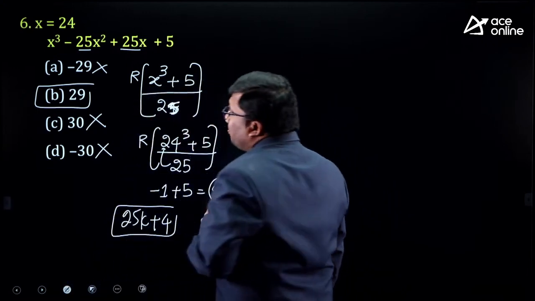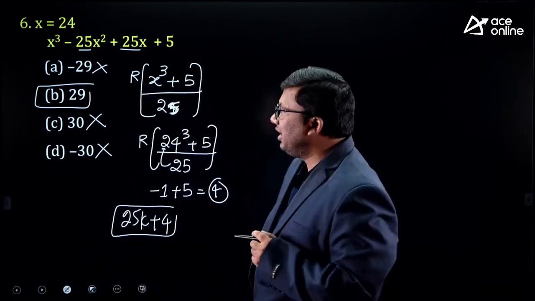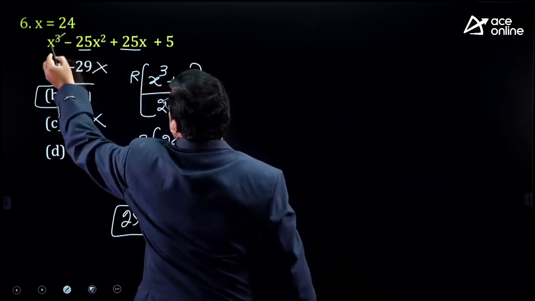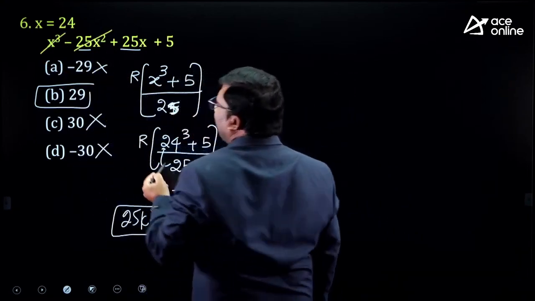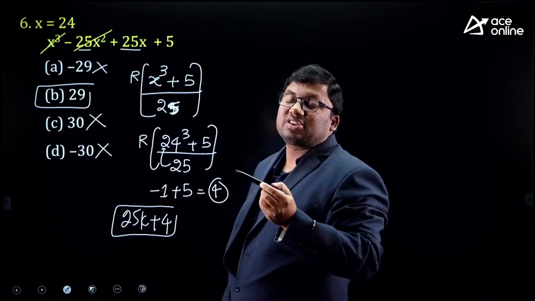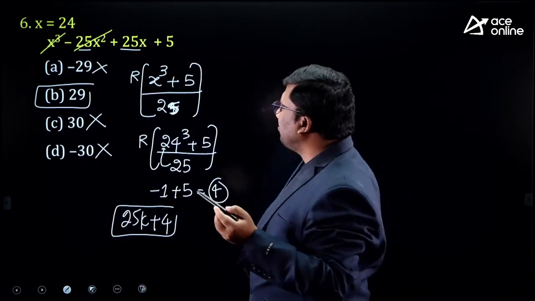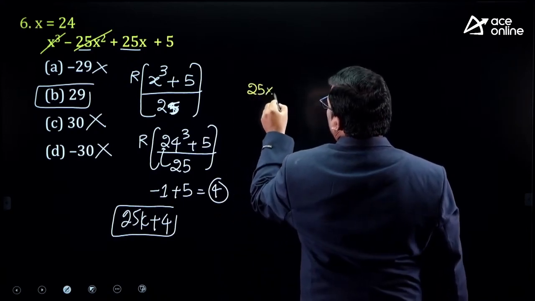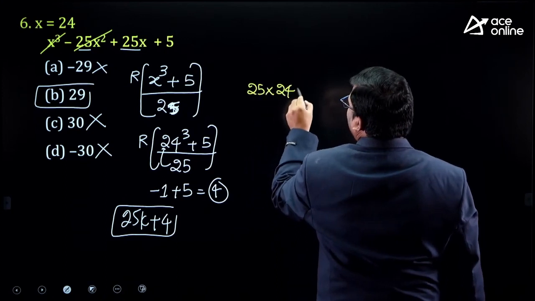One is the observation of coefficient and dividing. Another is 24. It is divisible by 9. This is also 24. 2 plus 4, 6. 6 square, 36. It is divisible by 9. What is remaining? 25 into 24 plus 5.